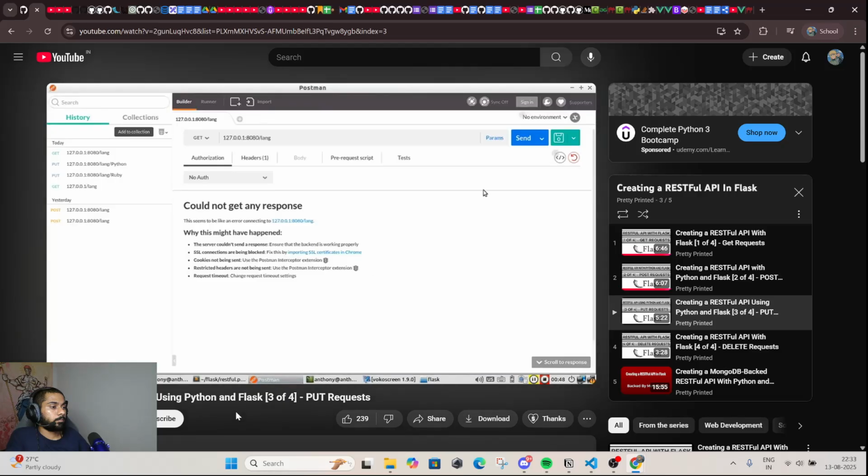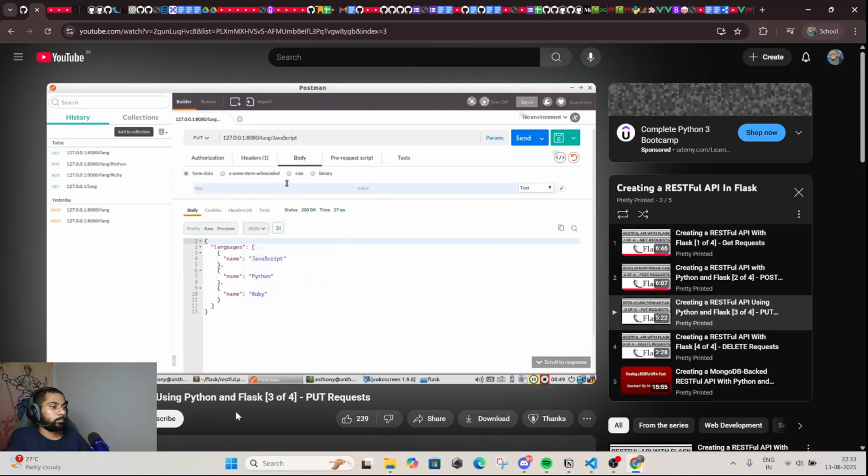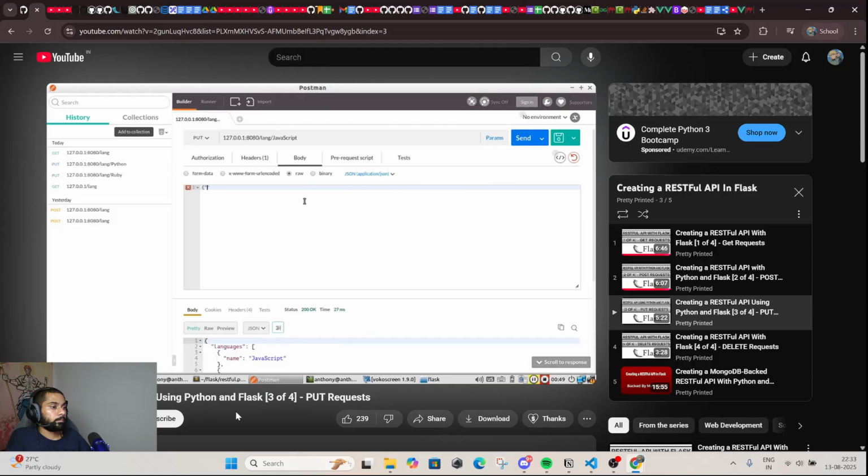And now we can go back to Postman, run the GET on all languages, and we see we have JavaScript, Python, and Ruby. So we're going to do a PUT request on JavaScript, and we want to change JavaScript to something else. So in the body, we're going to create a JSON object. The name is going to be changed to, let's say, Go.